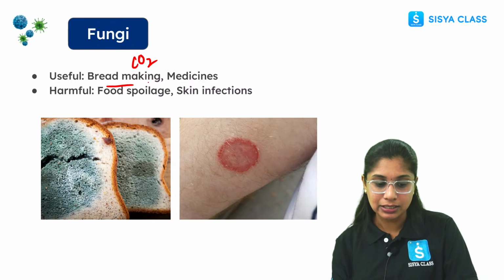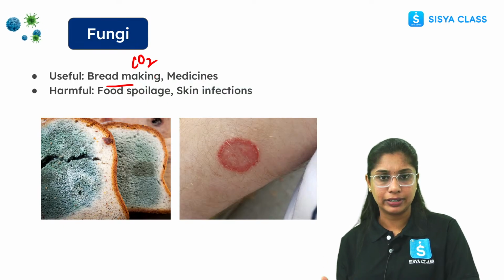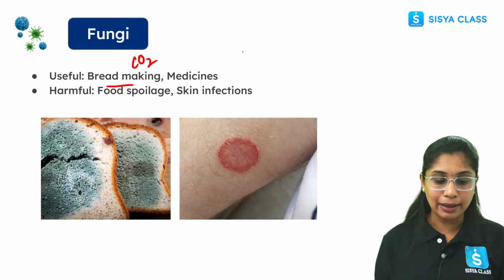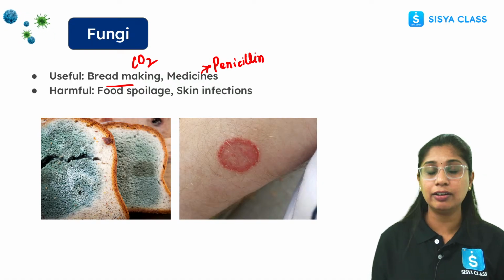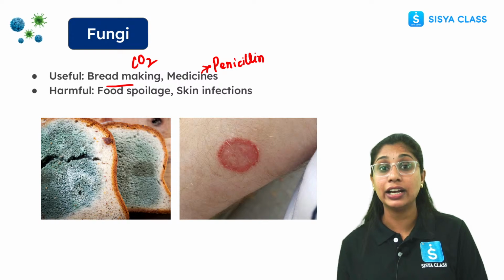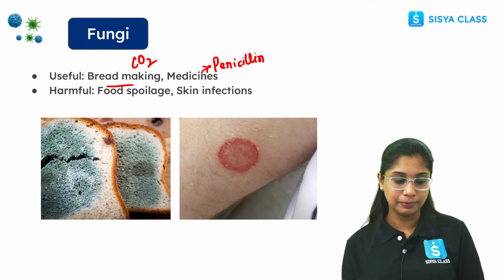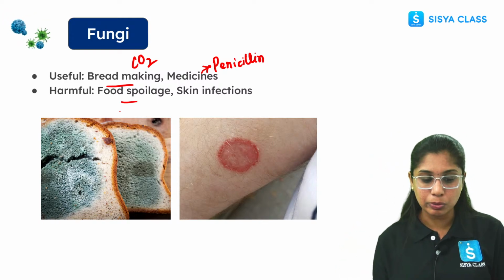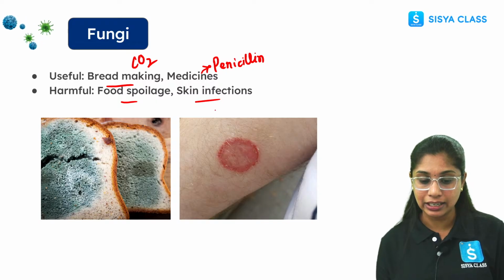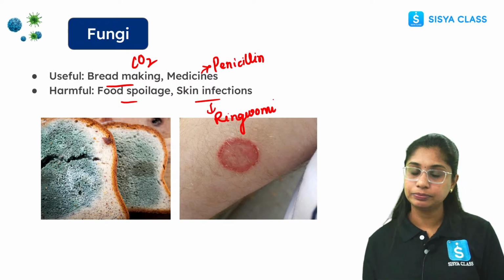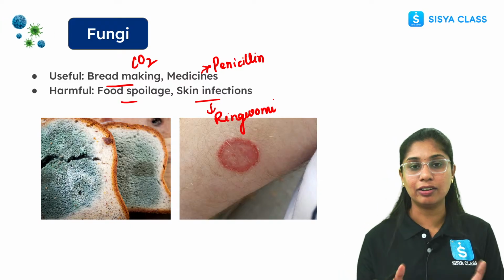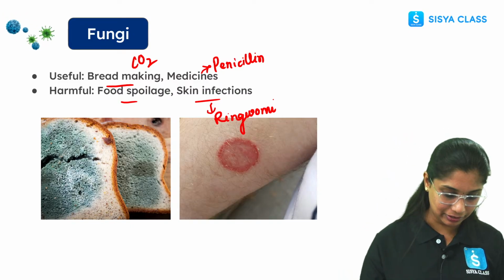Why? Because this makes the cake fluffy and soft. Then we have medicines like penicillin, a revolutionary life-saving drug, an antibiotic. It's from a fungus only. Then fungi are involved in food spoilage, and skin infections like ringworm. These are the useful and harmful effects of the fungi, everyone.